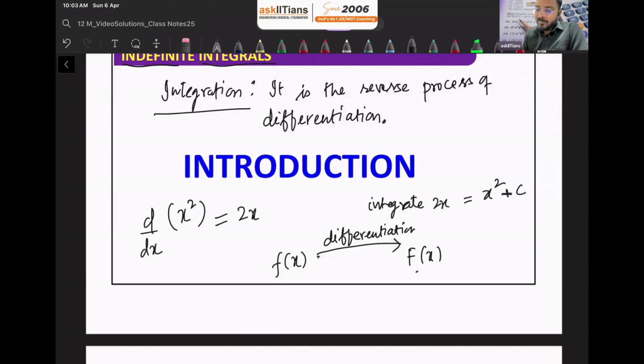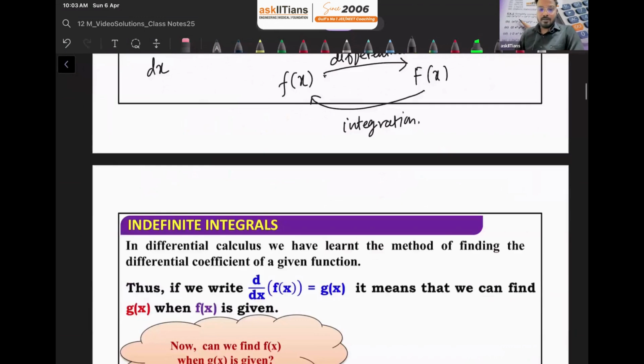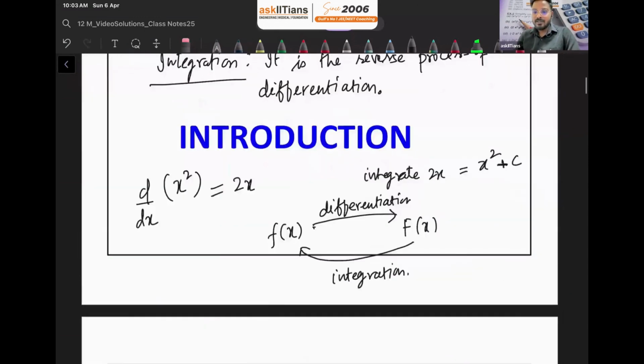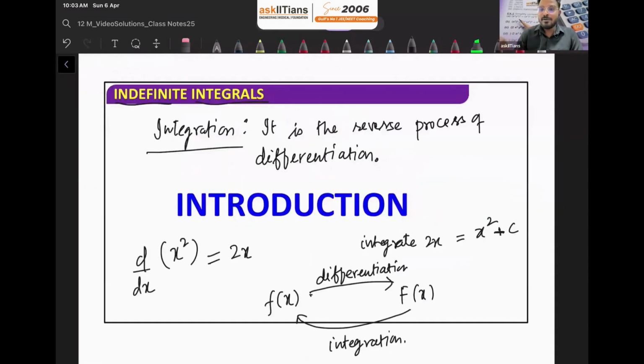And if you are integrating capital F of x, then you are going to get the function whose differentiation is f of x. It's like that. So this is the basic definition of integration.